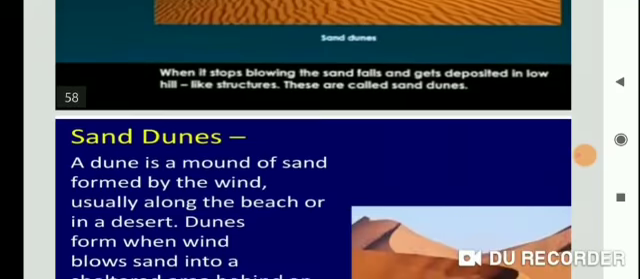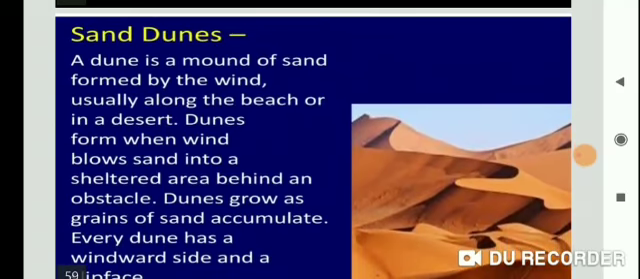Now next picture. See, sand dunes. A dune is a mound of sand formed by the wind, usually along the beach or in a desert. Dunes form when wind blows sand into a sheltered area behind an obstacle. See in this picture, students, that a dune grows as grains of sand accumulate.